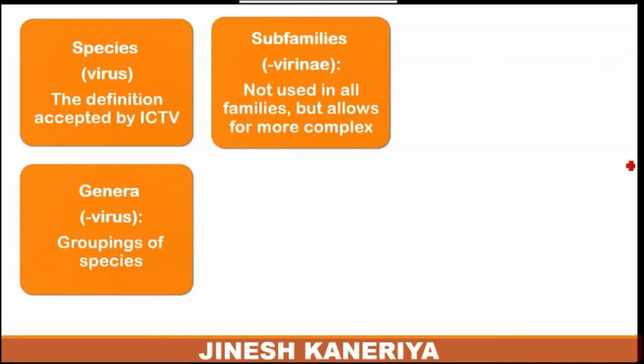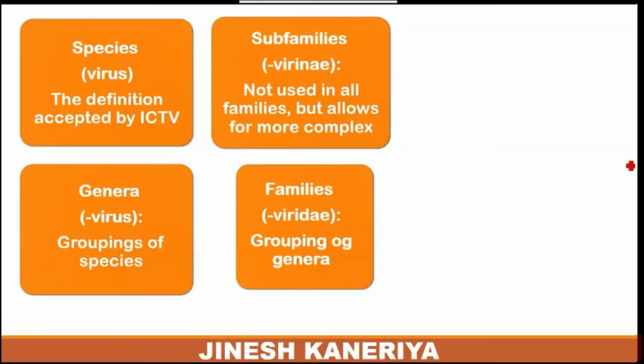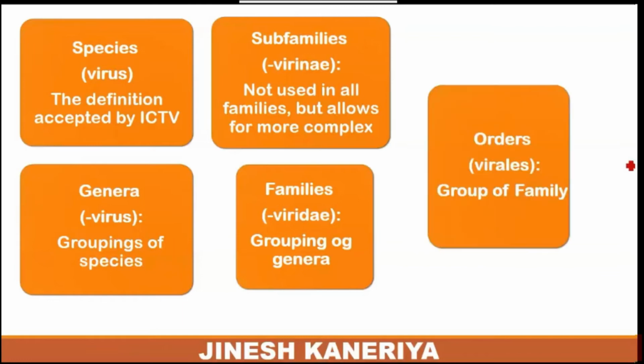Then on the basis of genera, some viruses have a subfamily, but in most cases viruses do not have any subfamily. It is not used in all families, but allows for more complex viruses. Then the genera decide the family, or grouping of particular viruses, and then the order of the viruses is classified on the basis of the grouping of families.